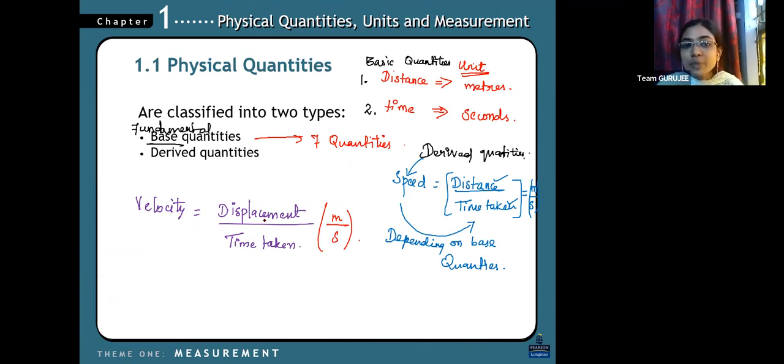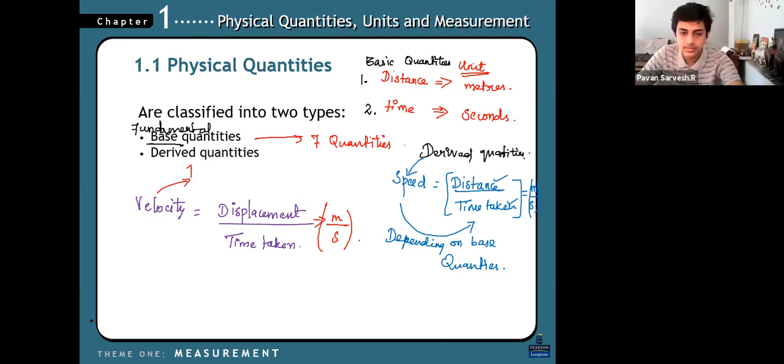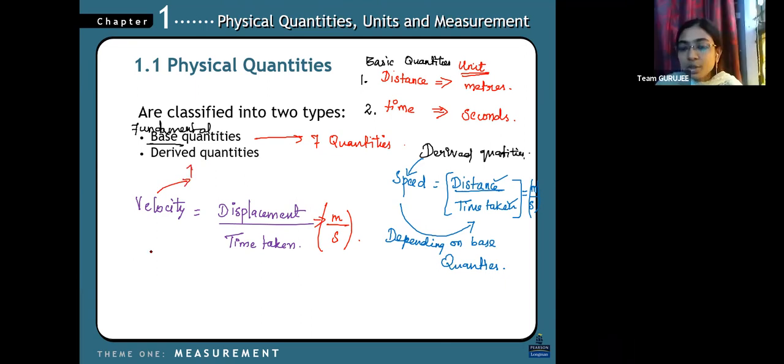So displacement divided by time taken is also meter per second. So it is also a derived quantity, right? Now you understand. Just take down the velocity formula also; that we'll discuss later in the class.